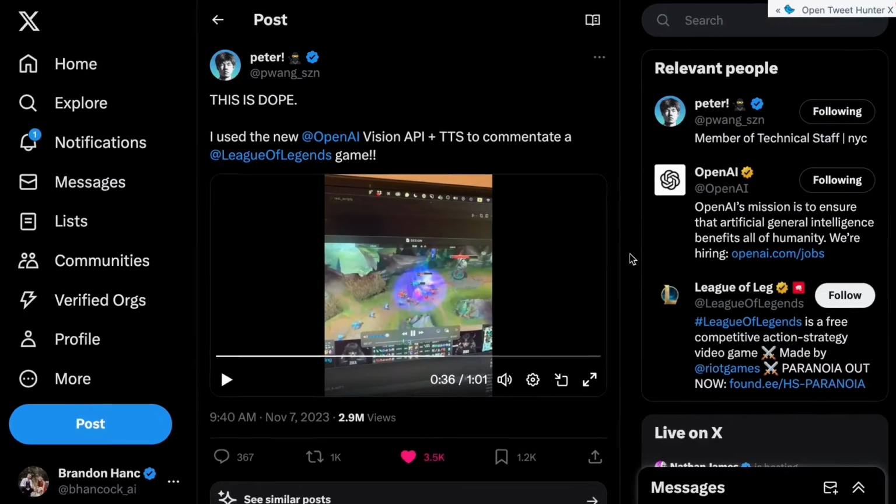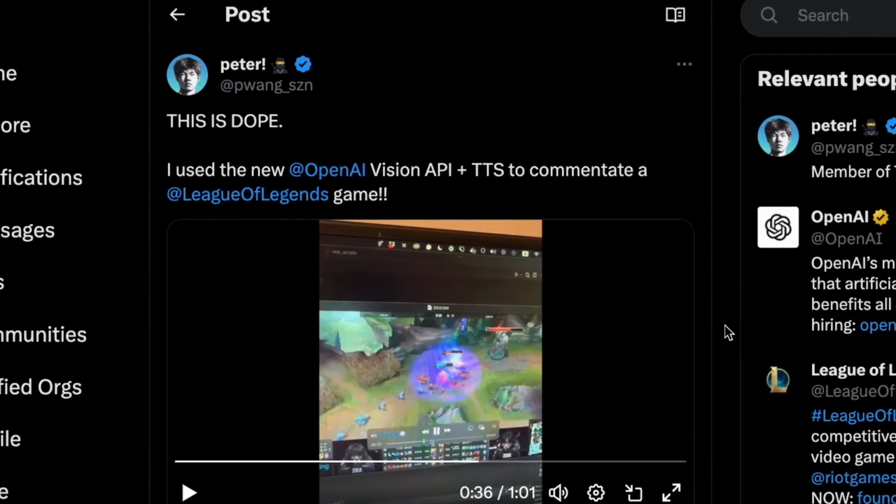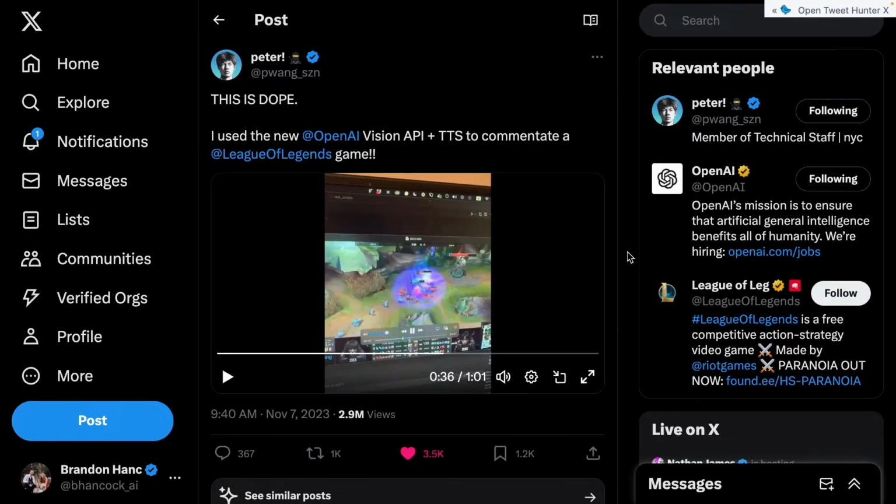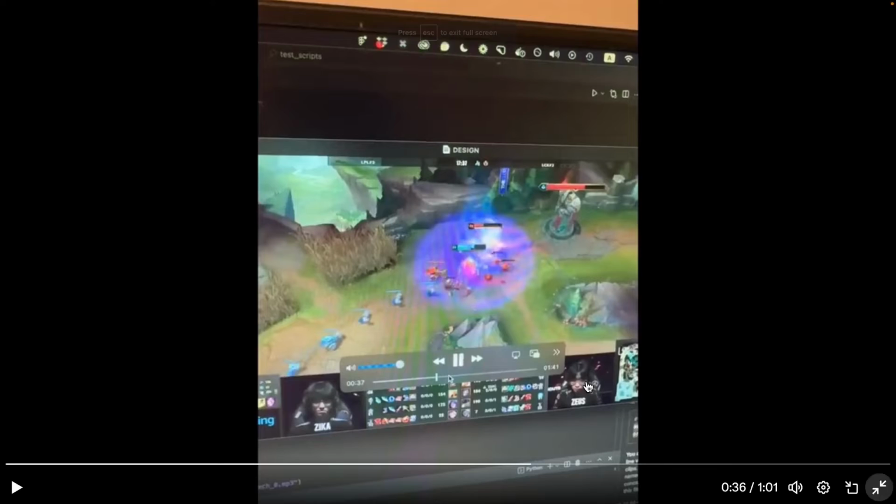So for this example, Peter created a League of Legends commentator using the Vision API and text-to-speech library, and the results are crazy. Not only is it commenting the game, but it also understands what's happening on the screen and in the minimap. Let me go ahead and show you this video in action.